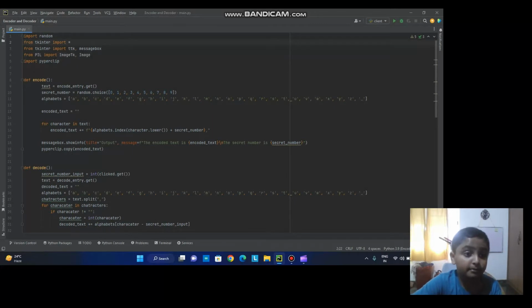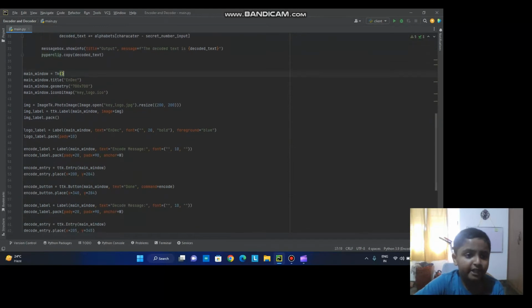Then from the tkinter library we import ttk and messagebox. ttk is like a more modernized version of tkinter, and messagebox are the small message boxes that you get when an application wants to show an error, or maybe it wants to show you some information. Next we need PIL, which is Pillow, and we need ImageTk and Image for putting an image on the tkinter window. Then we need pyperclip for copying the encoded text.